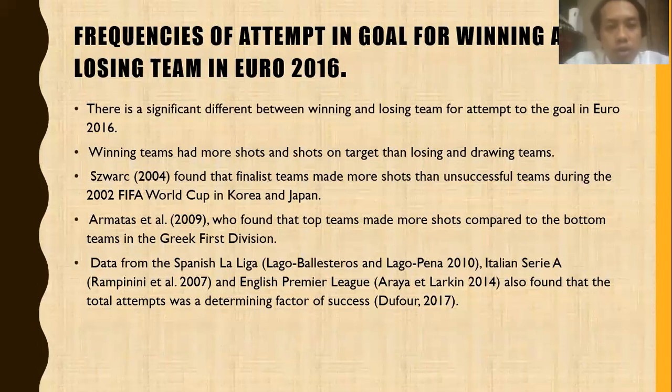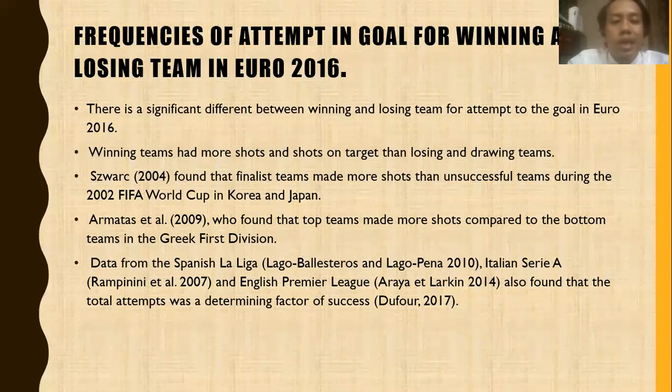And the last one is frequency of attempt on goal for winning and losing team in Euro 2016. There is a significant difference between winning and losing team for attempt on goal in Euro 2016 because the p-value is 0.005, which is less than 0.05.